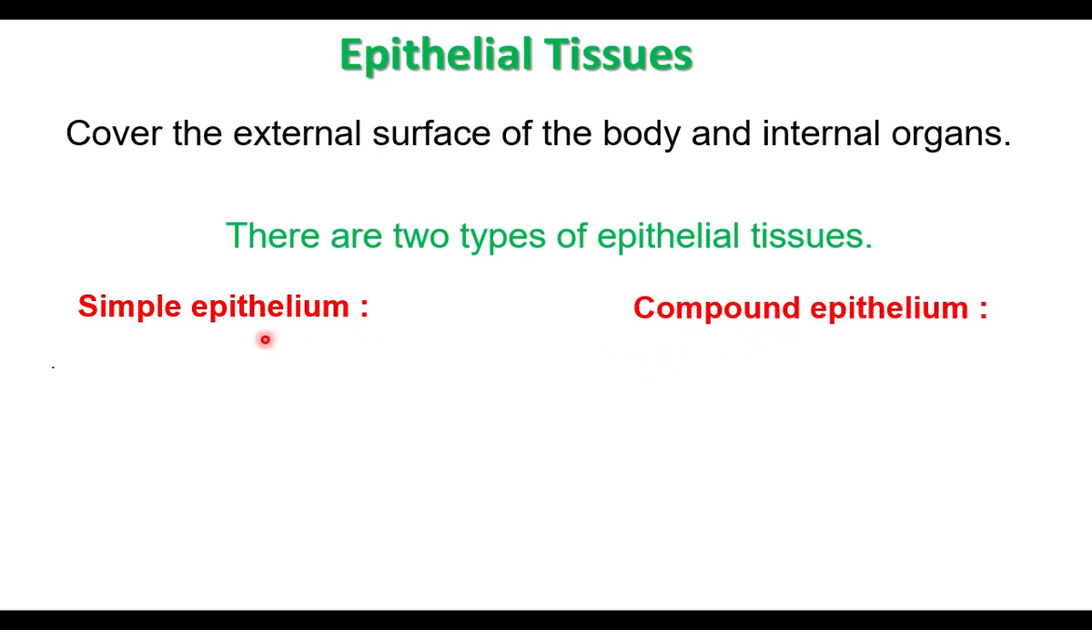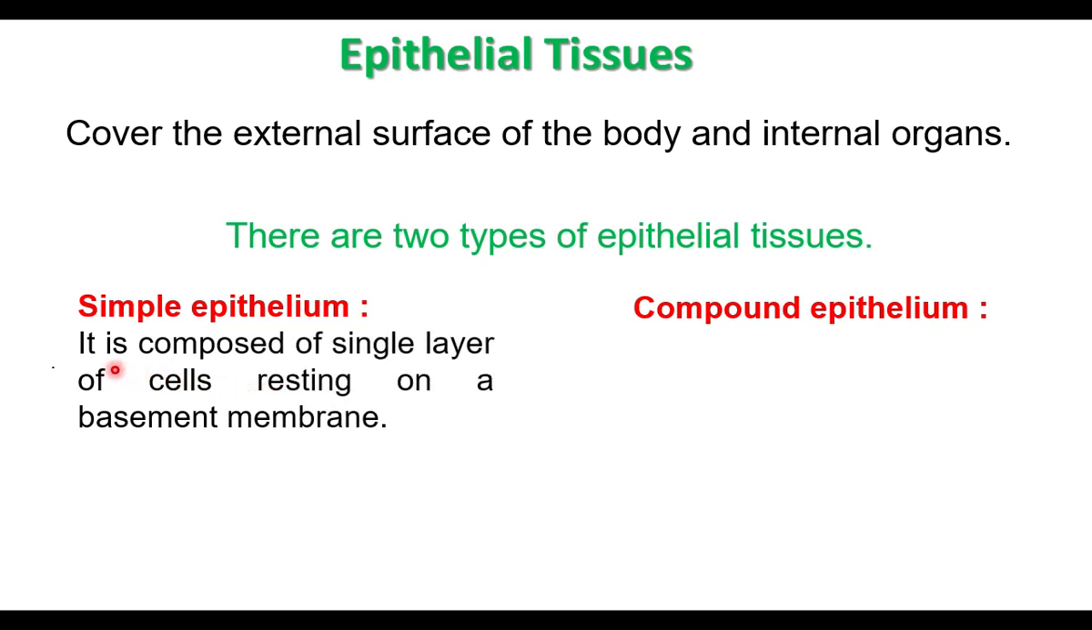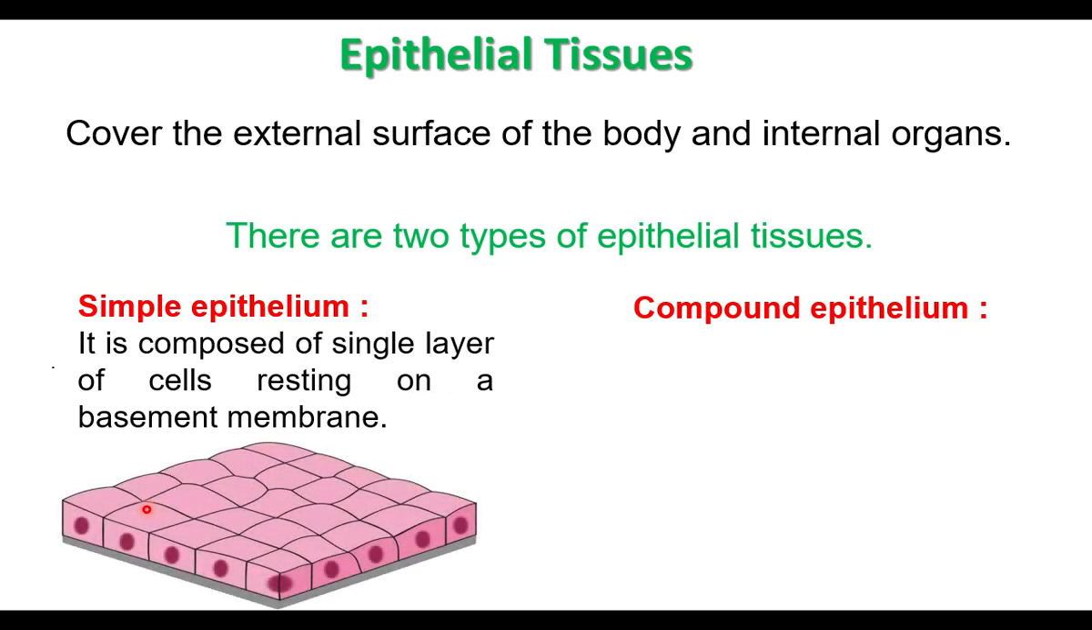Simple means one. More than one is compound. Simple epithelium is composed of a single layer of cells resting on a basement membrane. This is the diagram of simple epithelium. It is made up of a single layer of cells. The cells are resting on the basement membrane. What is the color of the basement membrane in this diagram? Gray.